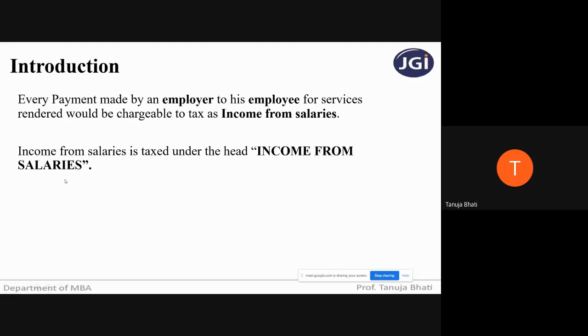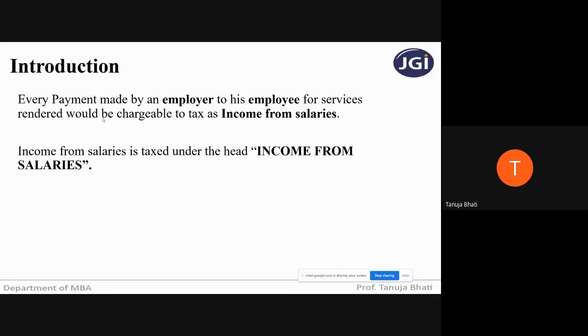So, in order that the salaries be taxed under this head, application of income is not to be considered. Once he receives the income, irrespective of where he is going to apply it, either to give to a charitable institution, use for himself, or whatever it is, once he receives an income from an employer, it has to be taxed under the head income from salaries. So I hope you all understood what type of income has to be taxed under the head salaries.